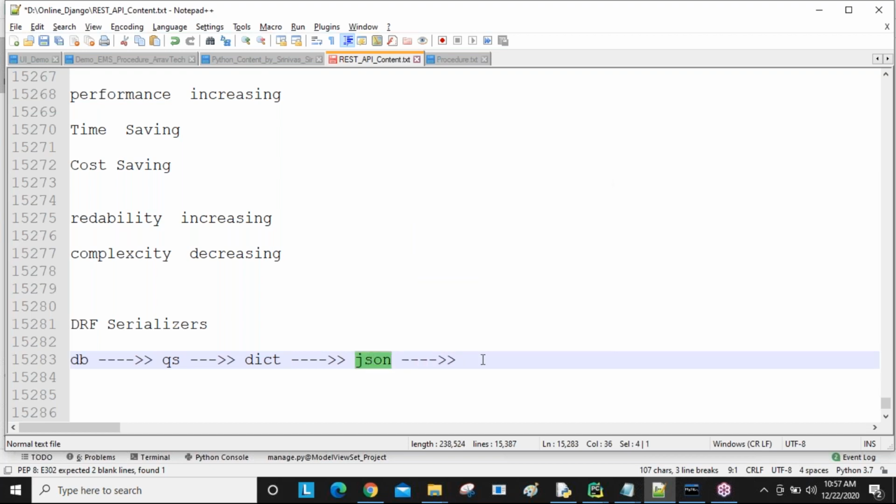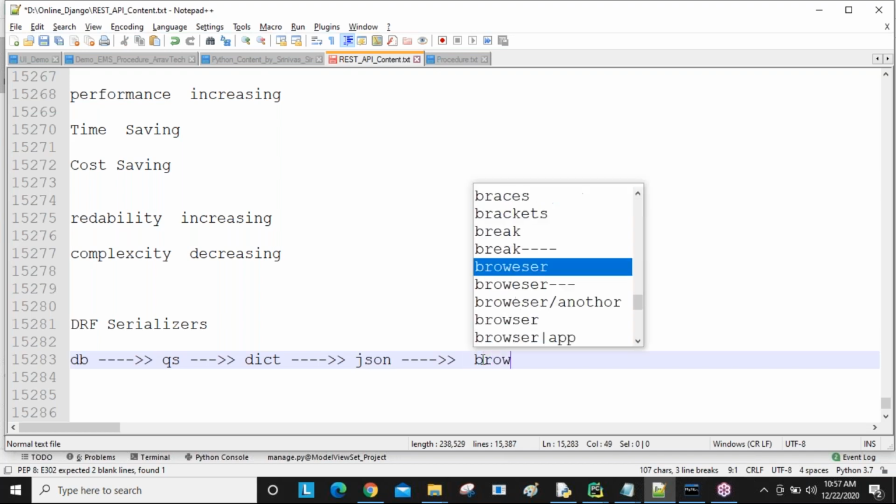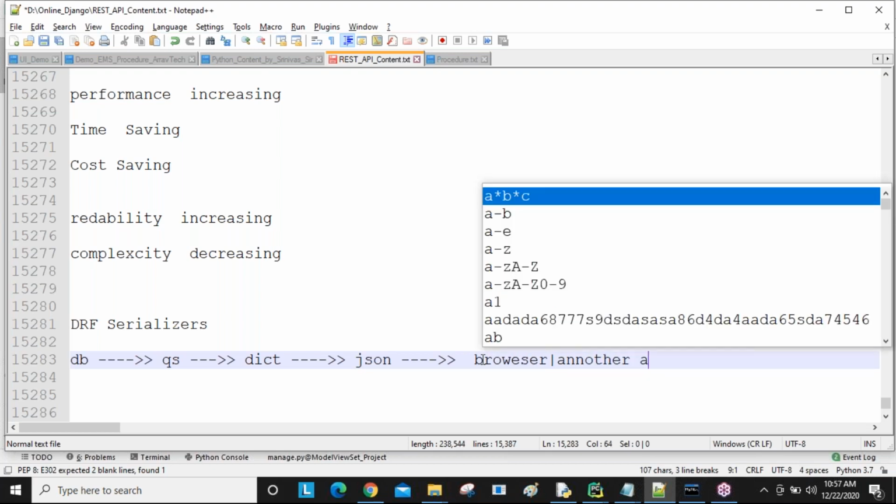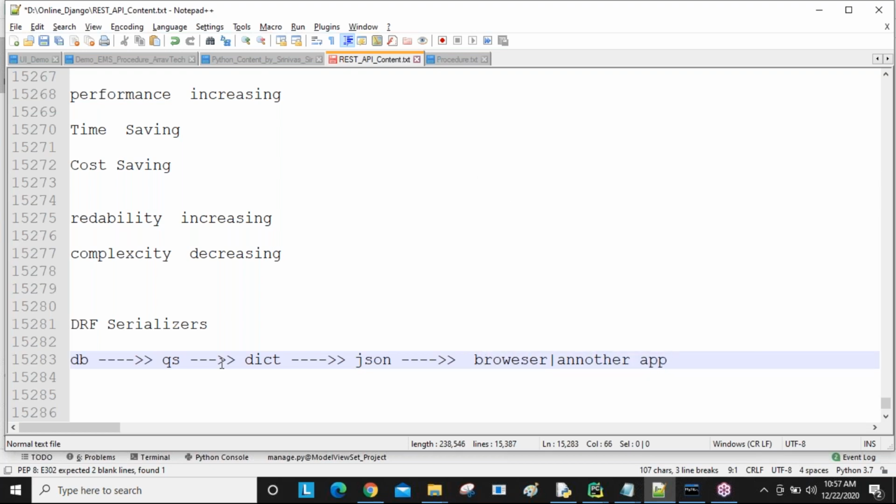So this JSON data we are sending to a browser or another app. So now database data, via all these conversions, we are sending to a browser or another application. This process we call serialization. This forward direction is what we call serialization.